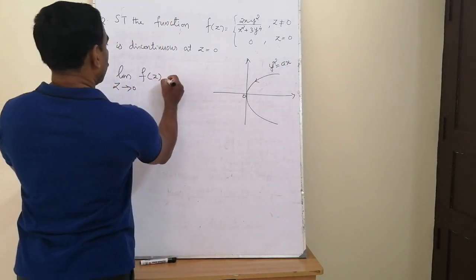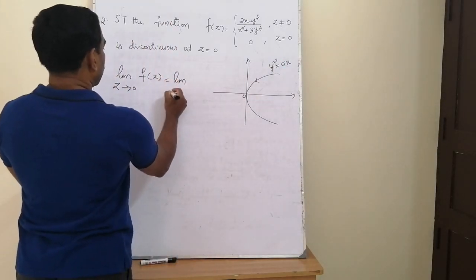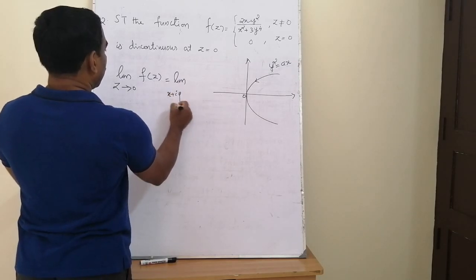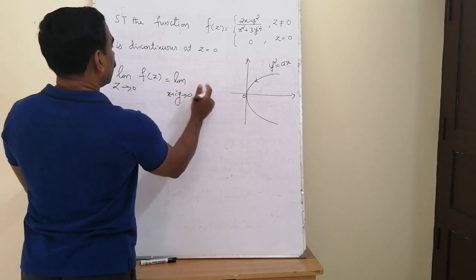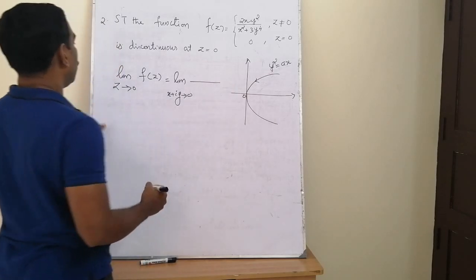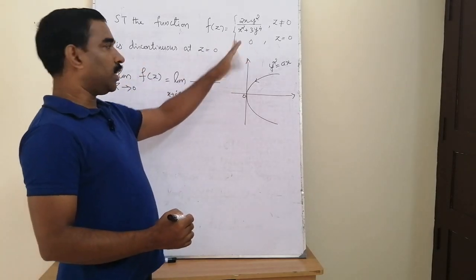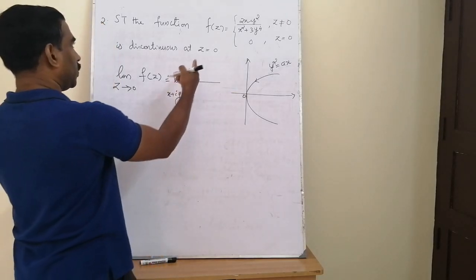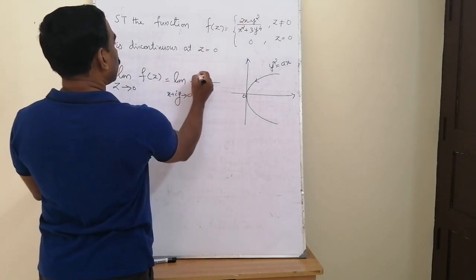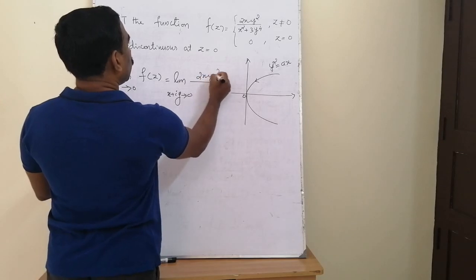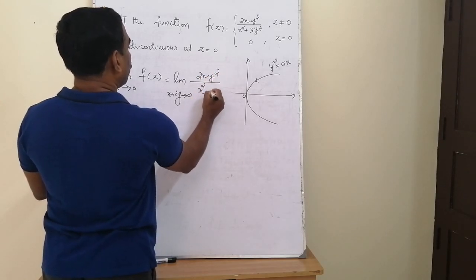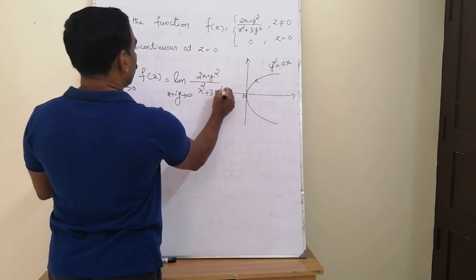So that is equal to the limit as z tends to 0, meaning x plus iy tends to 0, of f(z). What is f(z)? For z tends to 0, z is not equal to 0. For z not equal to 0, the form of the function is 2xy square divided by x square plus 3y raised to 4.